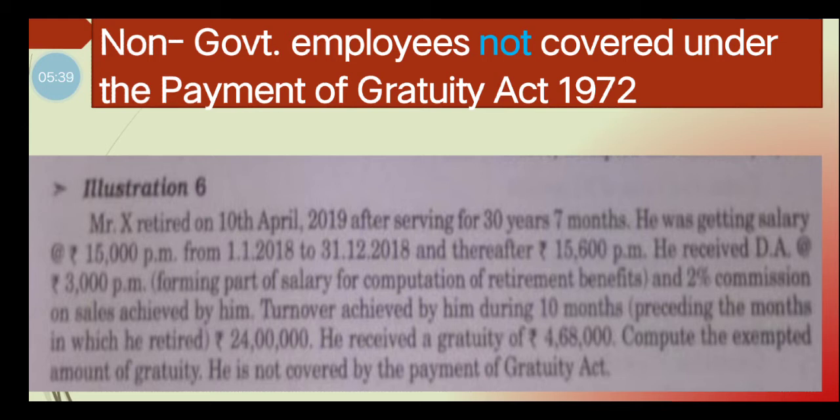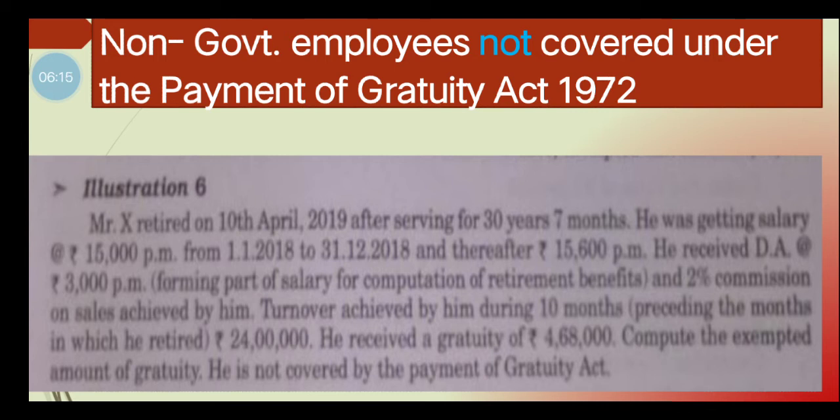The total basic salary for the last 10 months is 15,000 into 7 plus 15,600 into 3. 15,000 into 7 is 1,05,000, and 15,600 into 3 is 46,800. So that is the total basic pay.